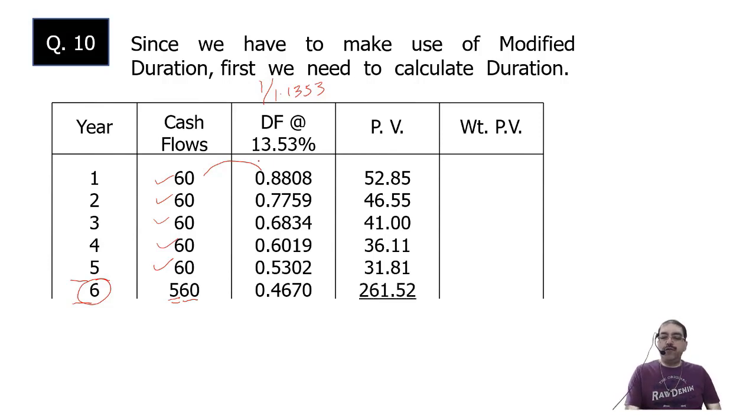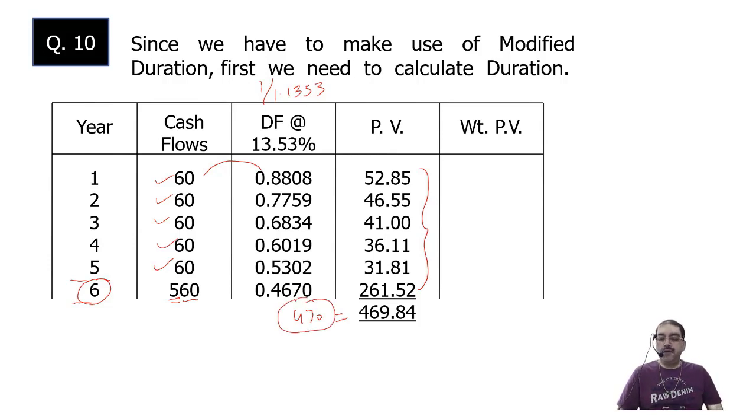Take the total of all these present values. Roughly you will be getting 469.84. Roughly it is nothing but 470. That is your market value. So if suppose in the examination you don't have the time, you can directly write here 470. This is approximately equal to 470, which is nothing but your market price.